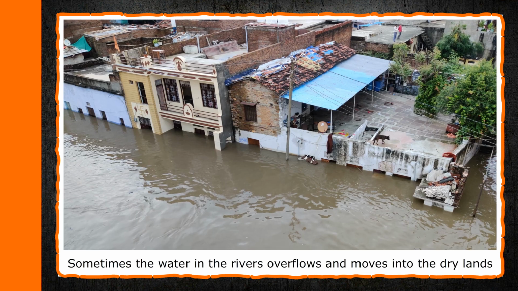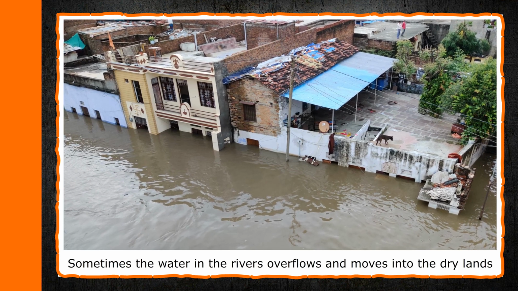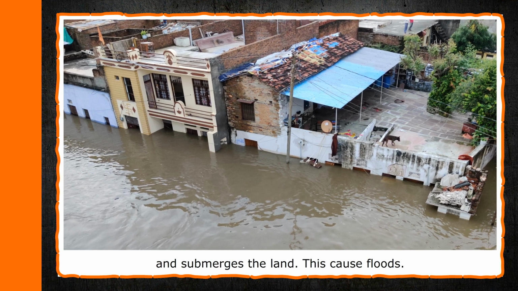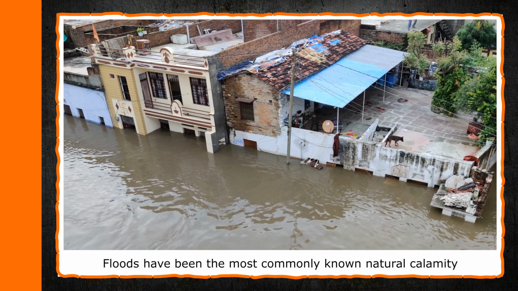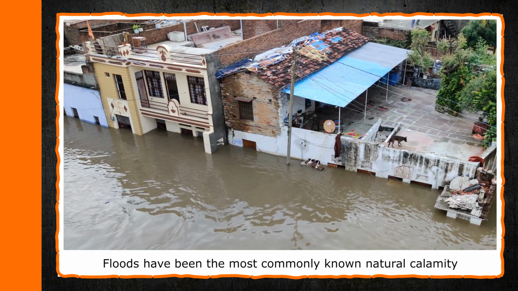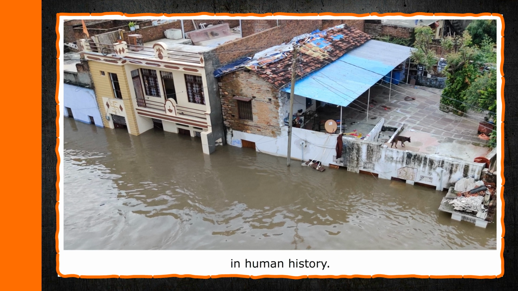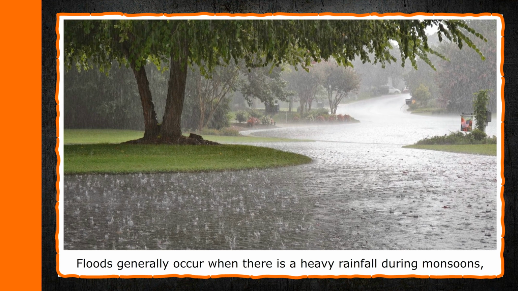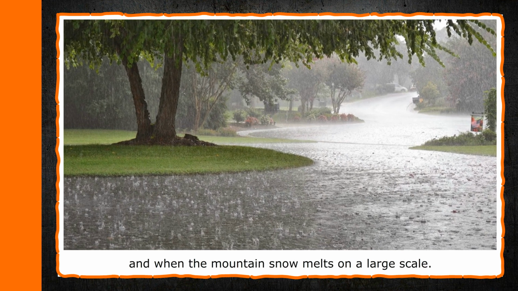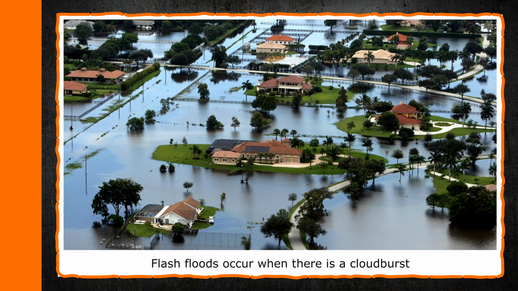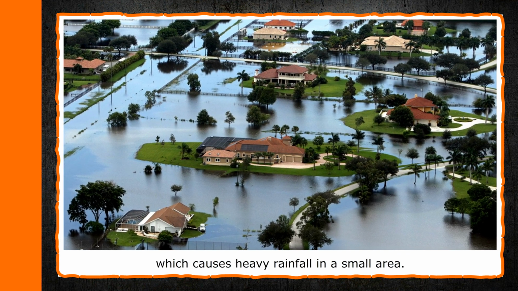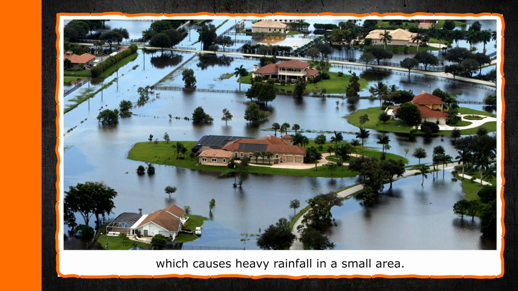Floods. Sometimes the water in the rivers overflows and moves into the dry lands and submerges the land. This causes floods. Floods have been the most commonly known natural calamity in human history. Floods generally occur when there is a heavy rainfall during monsoons and when the mountain snow melts on a large scale. Flash floods occur when there is a cloudburst, which causes heavy rainfall in a small area.